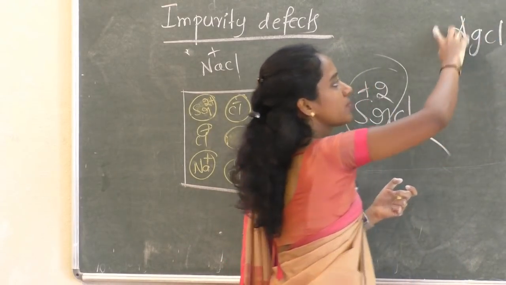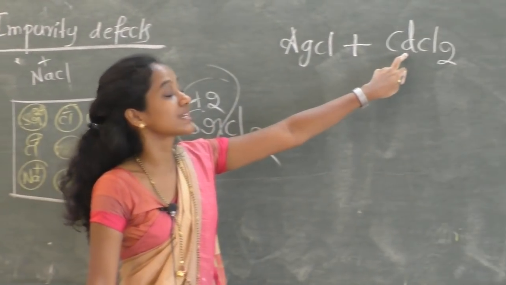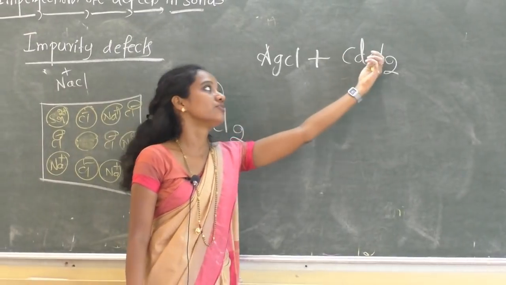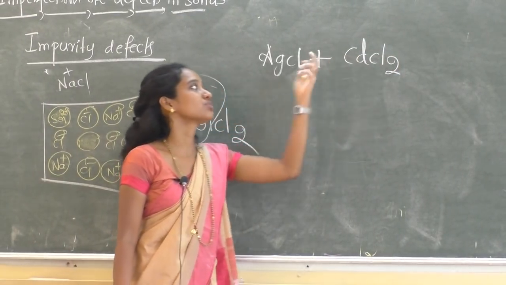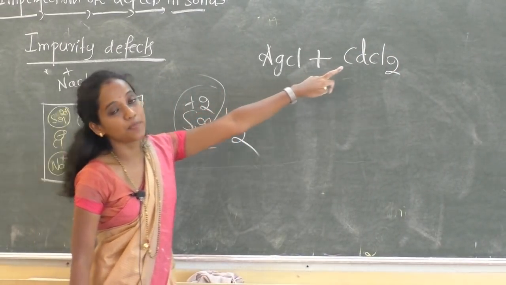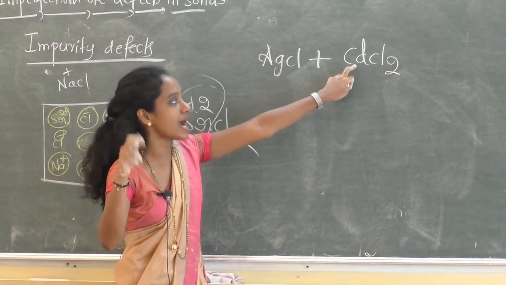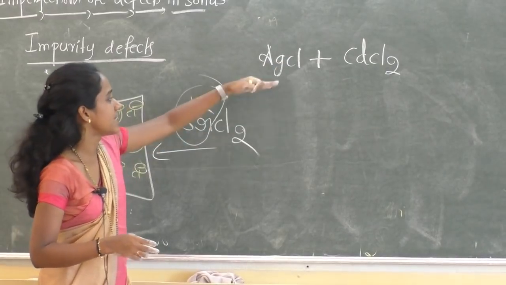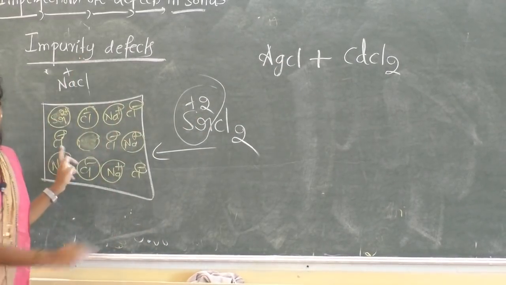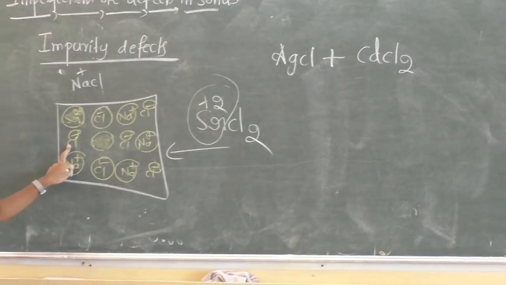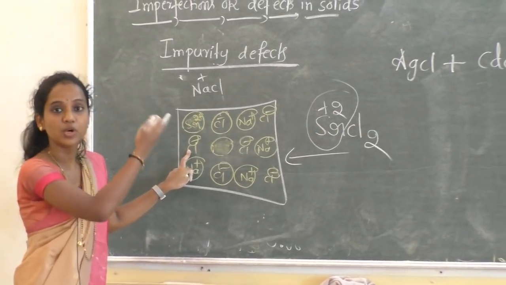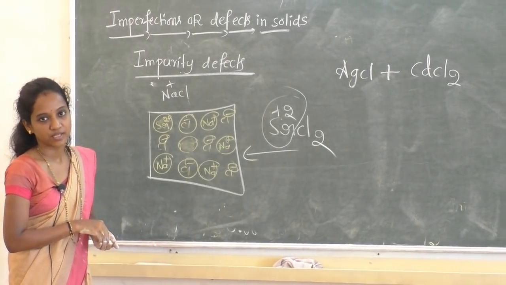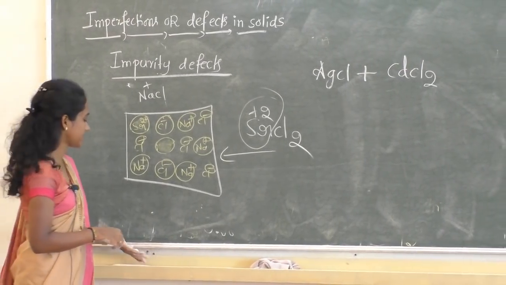If you take the melt form of AgCl and introduce cadmium chloride, which is a divalent ion, see cadmium is in the +2 state, then one Cd2+ ion replaces 2 Ag+ ions. So these are all examples of impurity defects. So that is about imperfections or defects in solids. Clear? Okay.